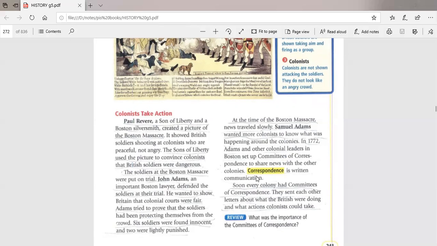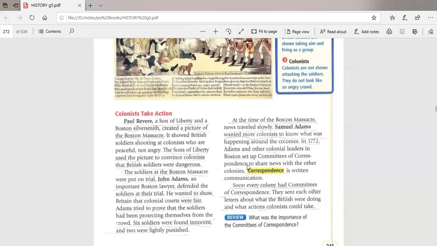After that, guys, Samuel Adams wanted more colonists to know what was happening around the colonies. So in 1772, they started to establish something called the Committee of Correspondence.